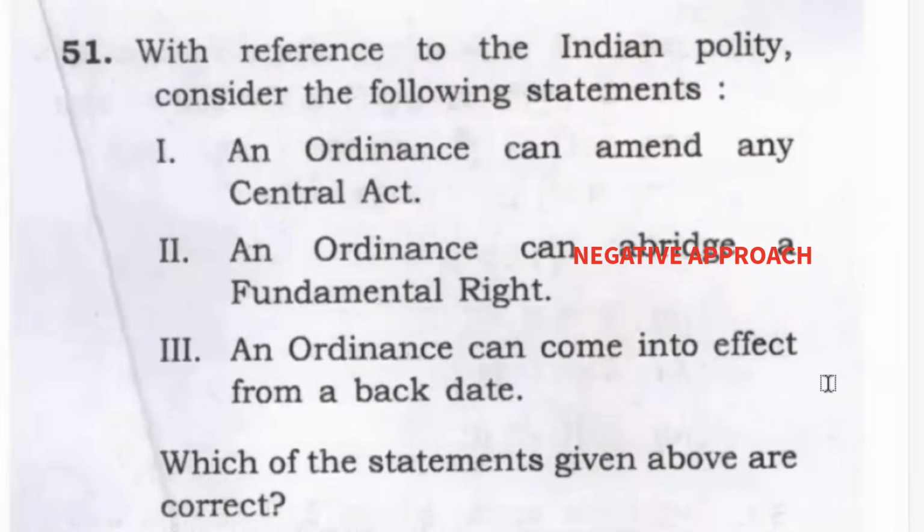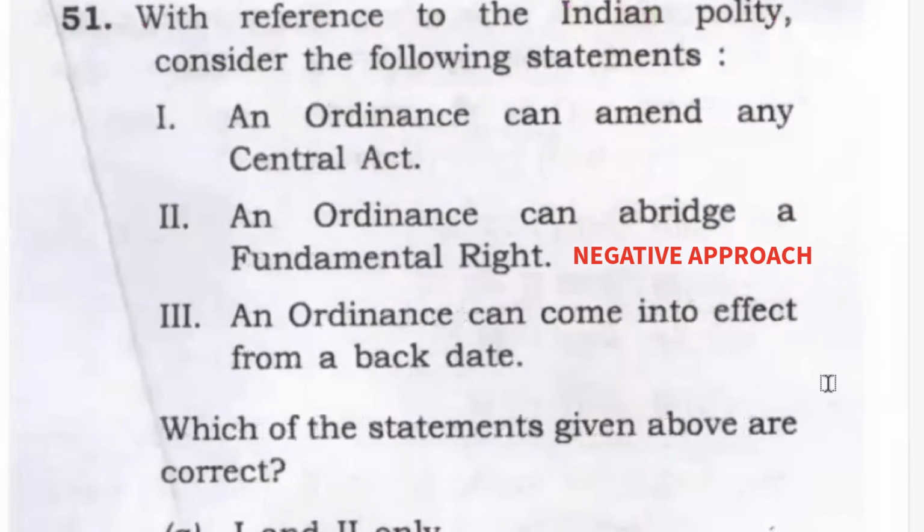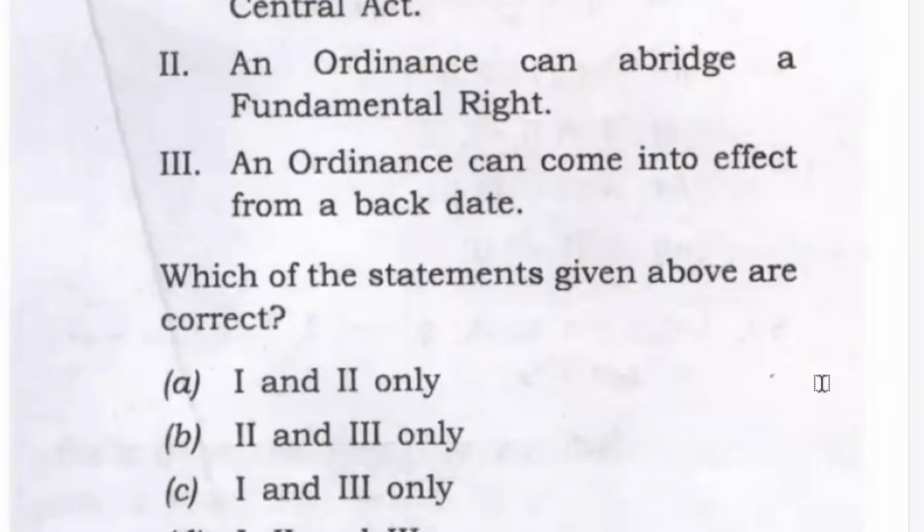Let's begin. The first method is called the negative approach, in which you are trying to find what can be incorrect. So question 51 is, with reference to the Indian polity, consider the following statements. Statement 1, an ordinance can amend any central act. Statement 2, an ordinance can abridge a fundamental right. Statement 3, an ordinance can come into effect from a backdate. Which of the statements given above are correct?